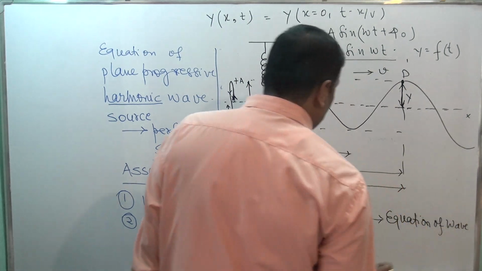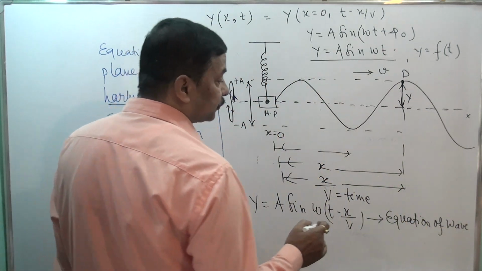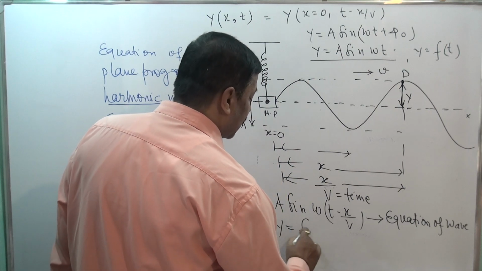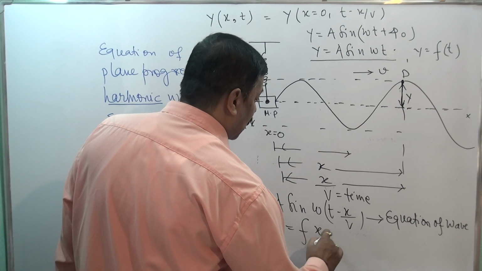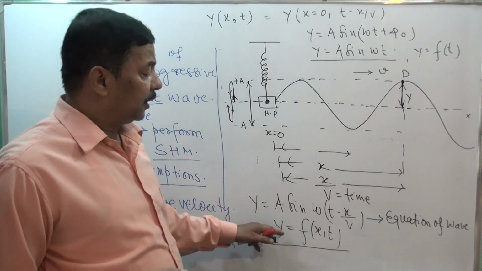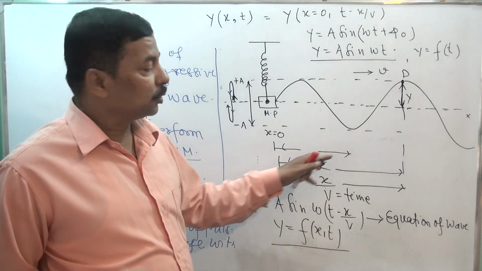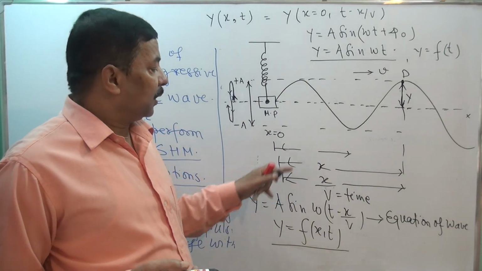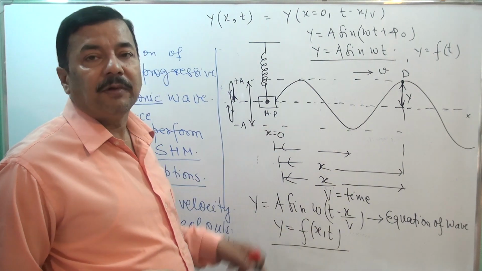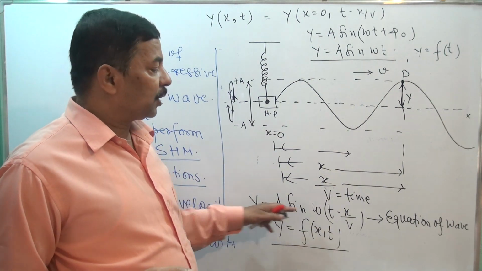And you have understood that here y is a function of x comma t. That means y depends on the position x also. If you change the value of x, the value of y will be different. If you change the value of t, the value of y will be different. So this is the equation of wave.